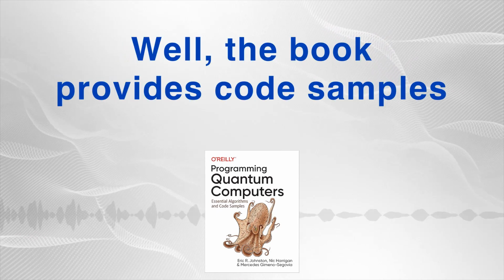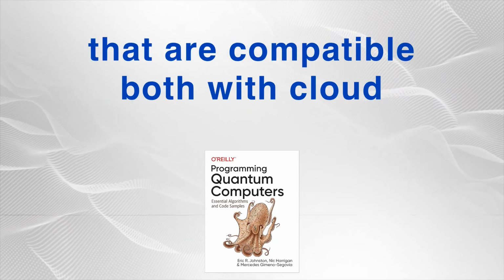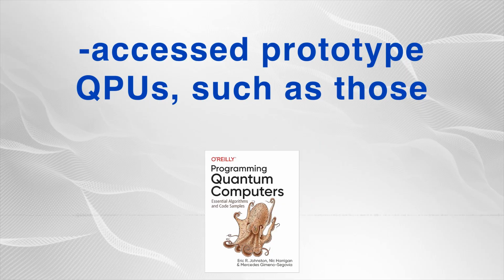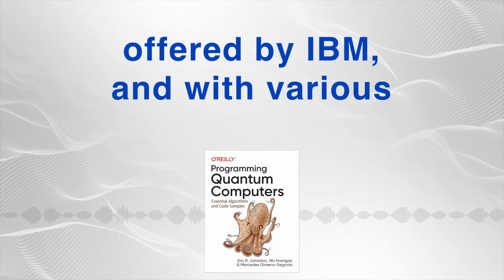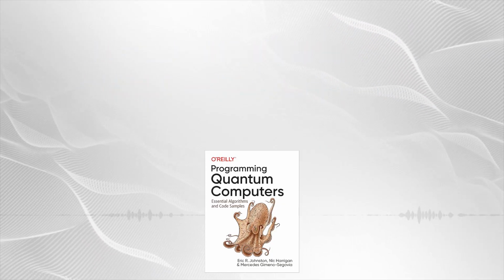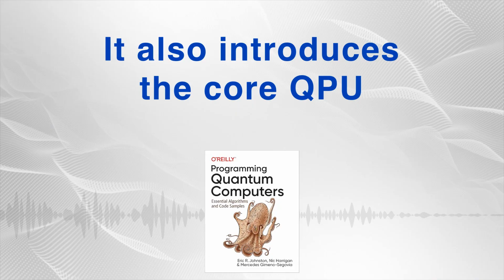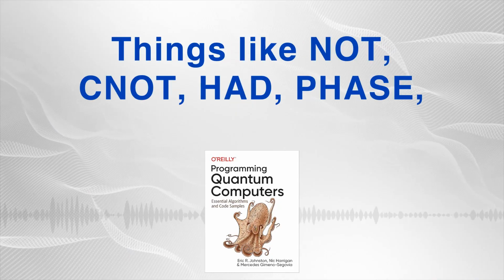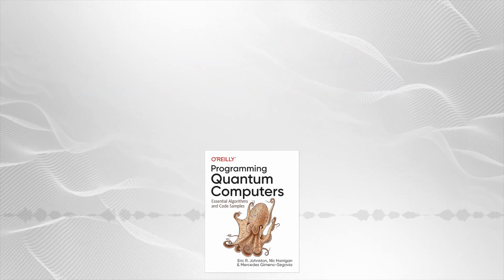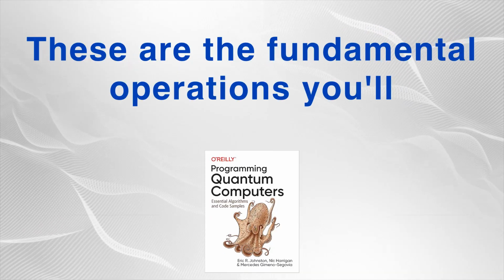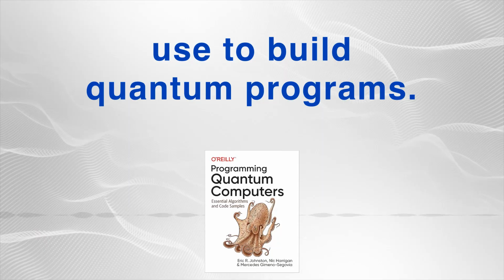Well, the book provides code samples that are compatible both with cloud-accessed prototype QPUs, such as those offered by IBM, and with various simulators. The practical experience is always within reach. Correct. It also introduces the core QPU instructions, things like NOT, CNOT, Hadamard, phase, read, write, and swap. These are the fundamental operations you'll use to build quantum programs.